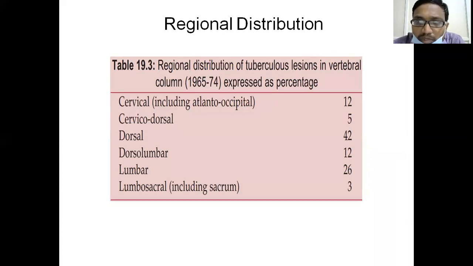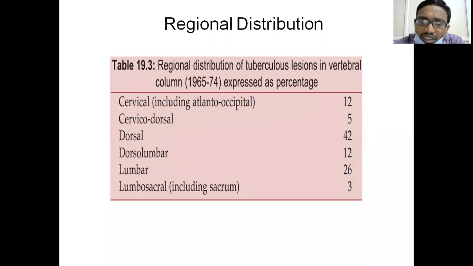The main problem in spinal tuberculosis is that, since the spinal cord is within the spinal canal, there is a very high risk of developing neurological deficits by means of compression, or by means of ischemia, or by means of mechanical pressure. There are many mechanisms by which bone involvement causes spinal cord involvement.